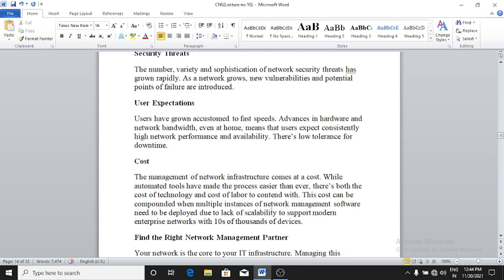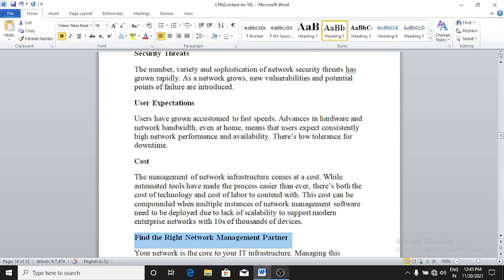This cost can be compounded when multiple instances of network management software need to be deployed due to lack of scalability of support. Modern enterprise networks have tens of thousands of devices. These are the five challenges in network management, right?